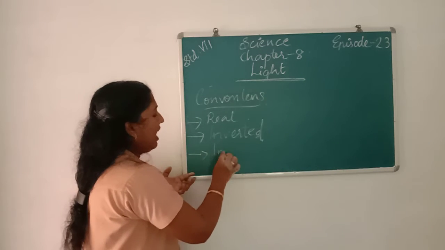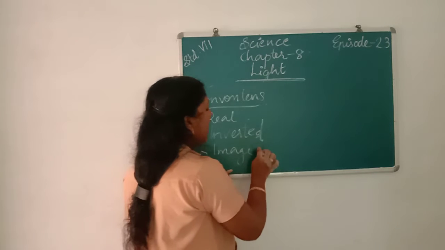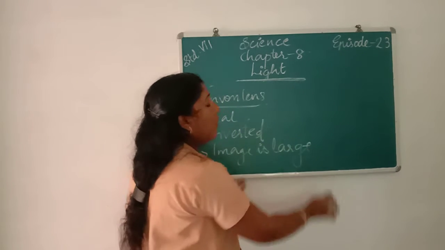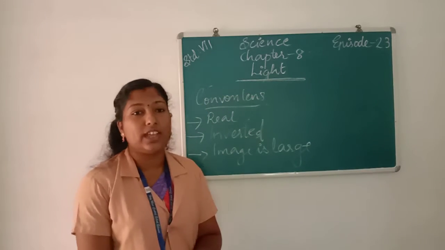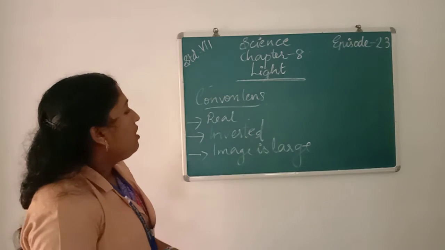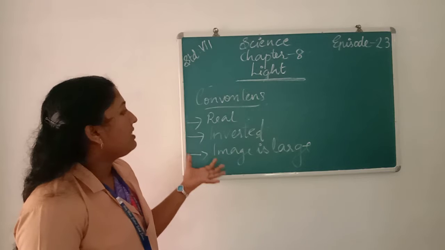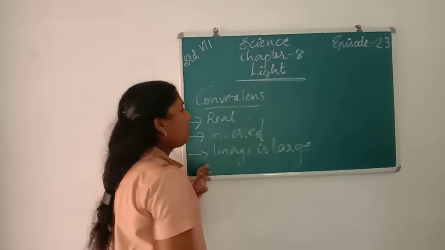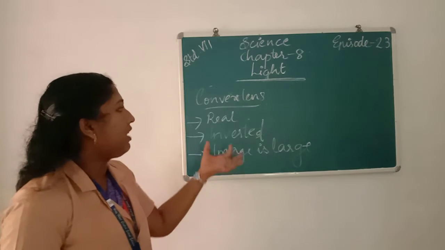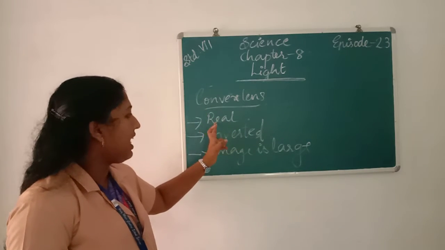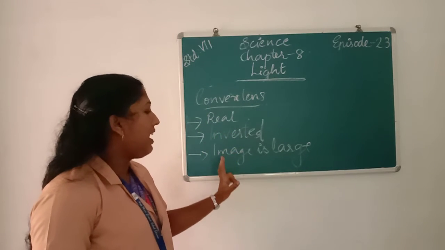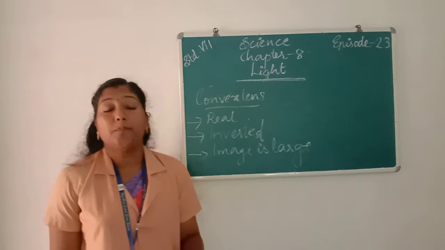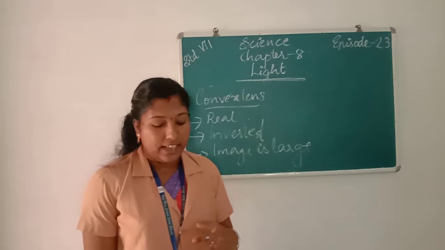Once again, about the images formed by a convex lens: it is real, inverted, and the image is large and close to the lens.